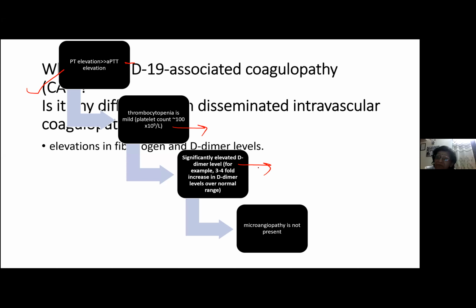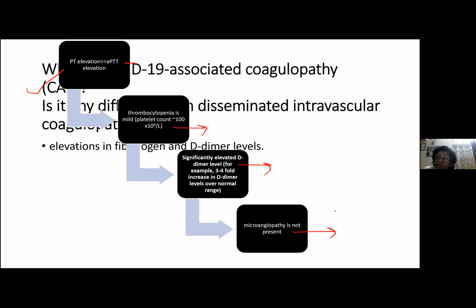And fourth, you all know that DIC is one of the types of microangiopathic hemolytic anemia, so it can show you schistocytes. Whereas in COVID-associated coagulopathy, microangiopathies are usually not present, so you will not see schistocytes.